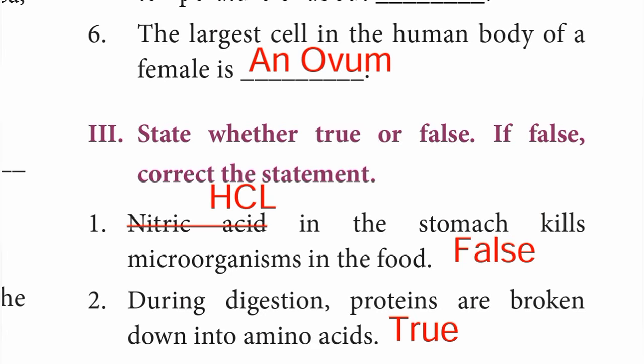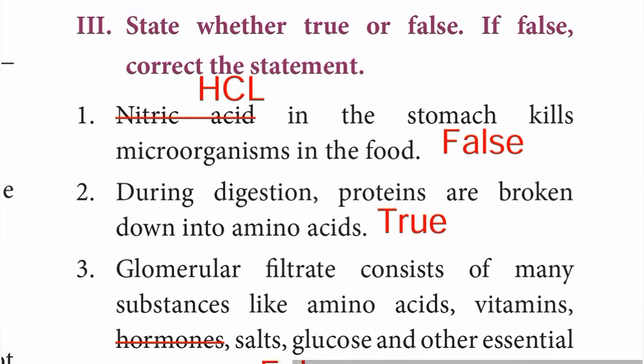First one, nitric acid in the stomach kills microorganisms in the food. The statement is false. It is not nitric acid. Hydrochloric acid, HCl, is the correct statement. Hydrochloric acid in the stomach kills microorganisms in the food. Second, during digestion, proteins are broken down into amino acids. The statement is true.